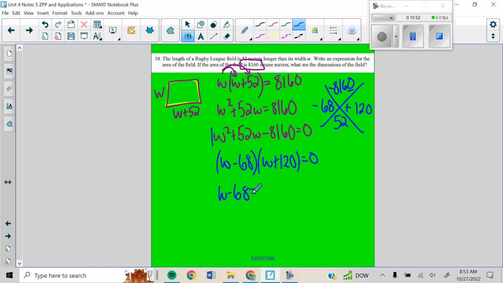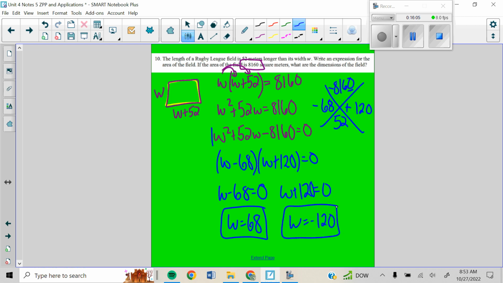So we get each part equal to 0. W minus 68 equals 0, so W is equal to 68. And then we have W plus 120 is equal to 0, so we get W is equal to negative 120. All right, mathematically, both of these solutions are correct, but we do need to see if they are logical for our problem. Is it logical to have a distance, a width, a measurement of a negative number? It's not. So my width is 68, but it does ask me for the dimension, so I'm going to plug that 68 back in to find my length of 120.